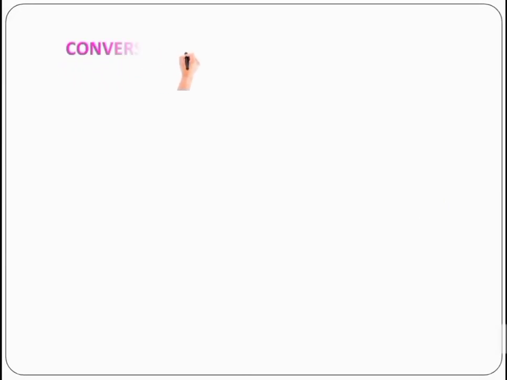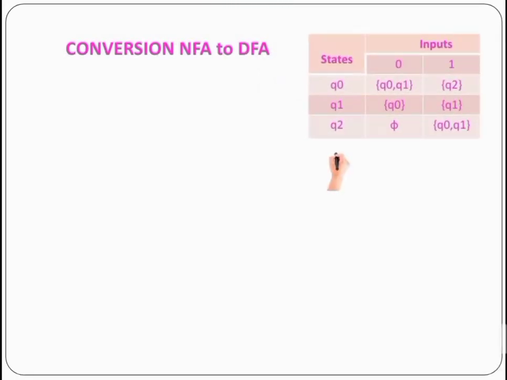For this session, we have a discussion about the conversion of NFA into DFA. Let's consider a sample NFA transition table. Let's write the 5-tuple notation first.